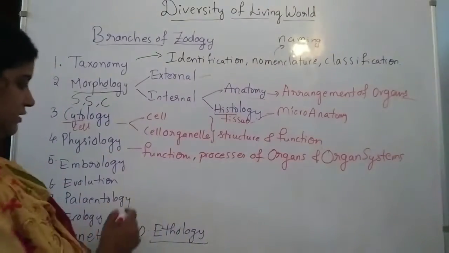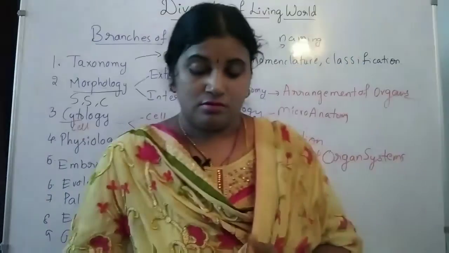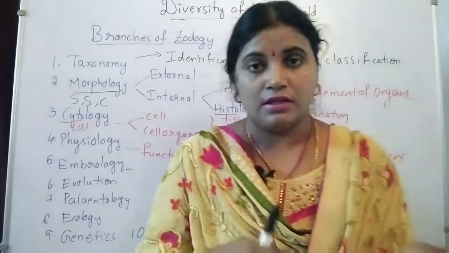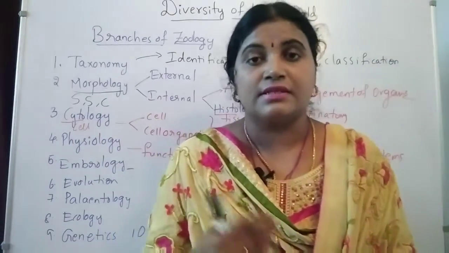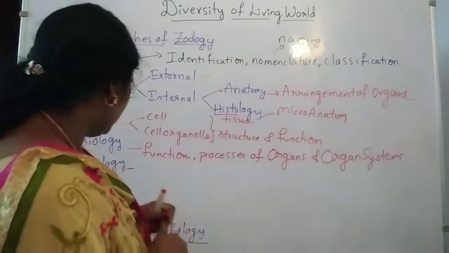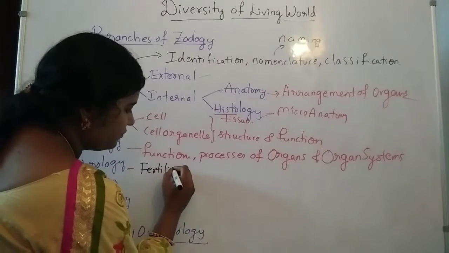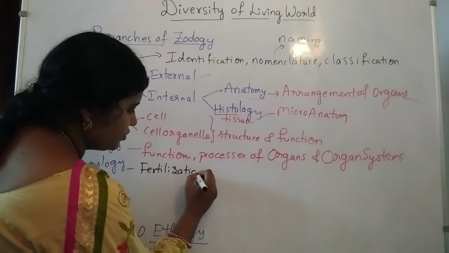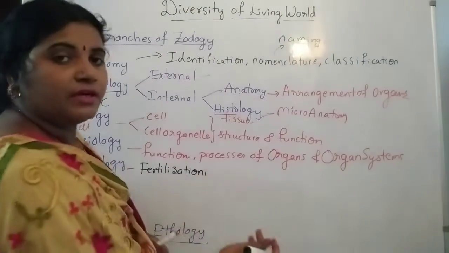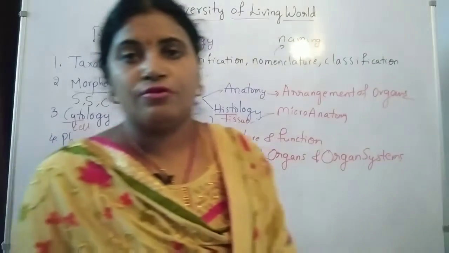Okay, next one, embryology. We have another word, another branch from embryology, that is developmental biology. In developmental biology, it mainly starts with fertilization. Fertilization means fusion of gametes. Fusion of male and female gametes is known as fertilization. After fertilization comes embryo formation.